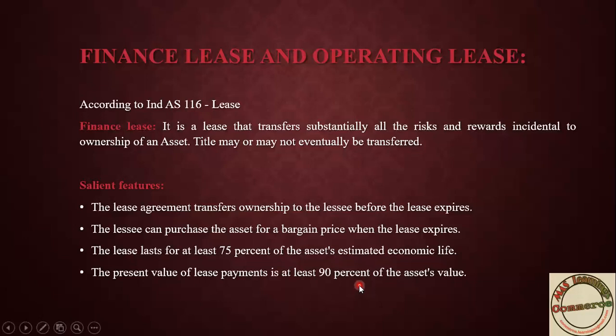Remaining how much? 10% is remaining. Suppose 10 lakh, already 9 lakh is collected from the lease. Only 1 lakh rupees is there. Now the lessor will provide one option to the lessee: if you want, you can purchase this asset for 2 lakh rupees. Then if the lessee agrees to 2 lakh rupees, the lessor will get 1 lakh rupees profit. He will make a long term capital gain of 1 lakh rupees.